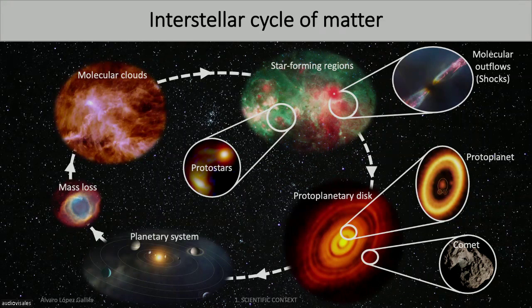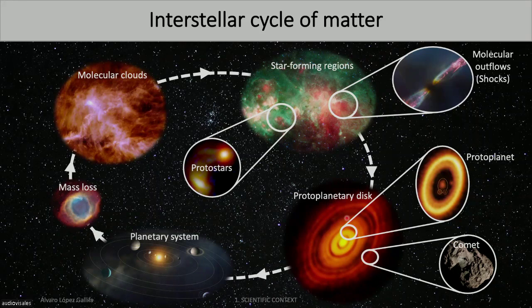Then, if we just focus on one star, we will go to the protoplanetary disk phase, in which we have the protostar, and then a disk is starting to be formed. Within this disk, protoplanets will be created, and asteroids, planets, and also comets are formed from here. Comets are important because they are pristine relics.